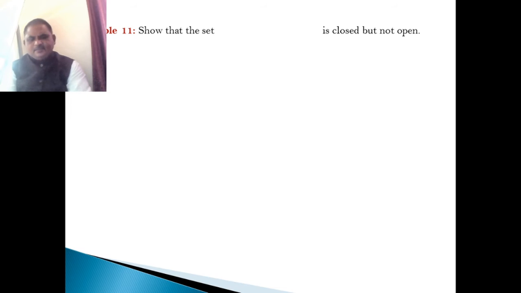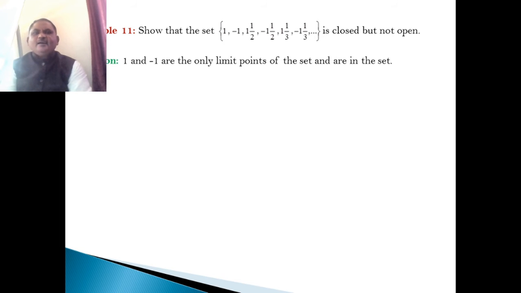Another example: show that the set is closed but not open. For this set, there are only two points, 1 and minus 1, which are the only two limit points of the set, and these two limit points are in the set. Therefore, the set S is closed.